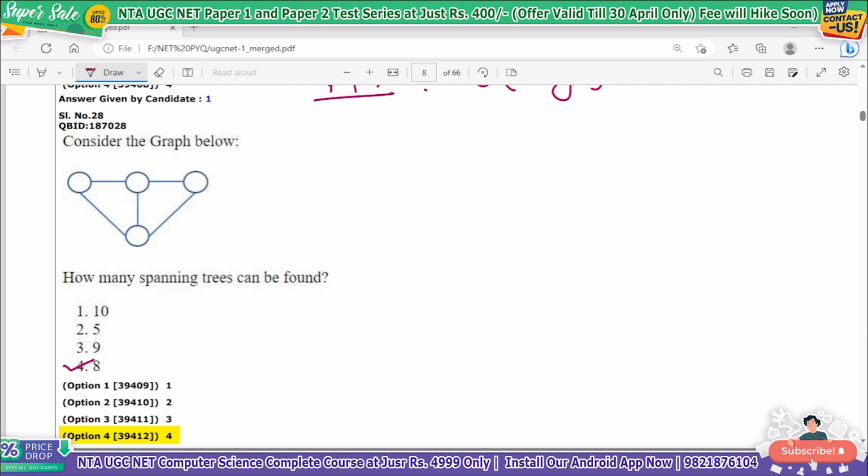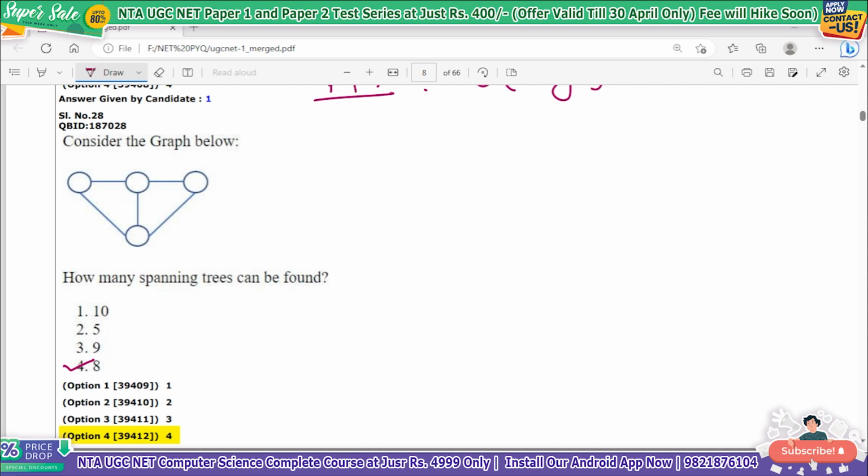If we have to find the number of spanning trees in a complete graph, we have a formula, and that formula is n to the power n minus 2. This is the formula.